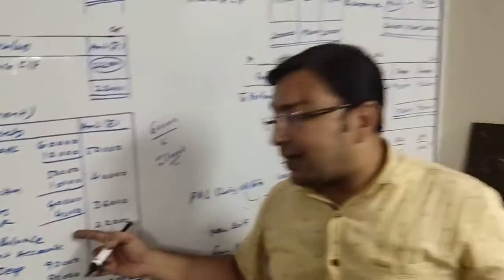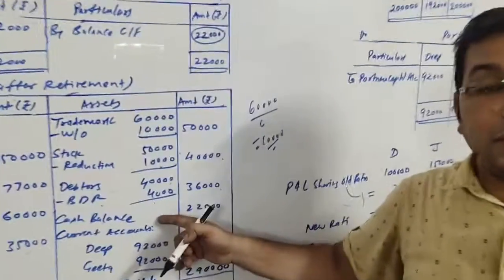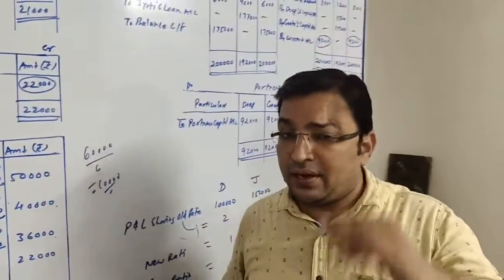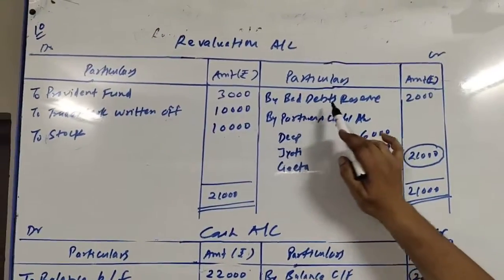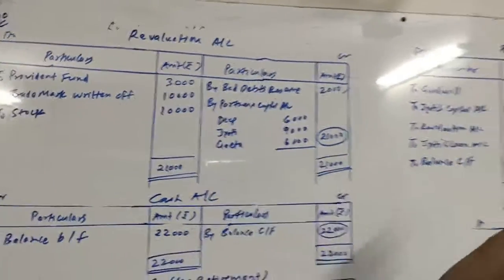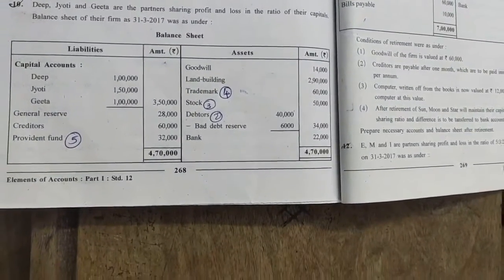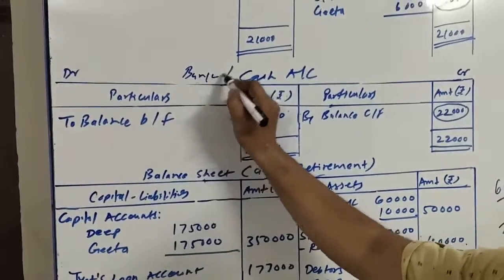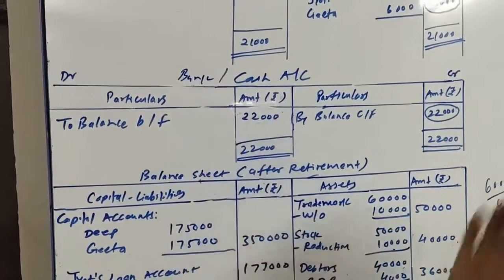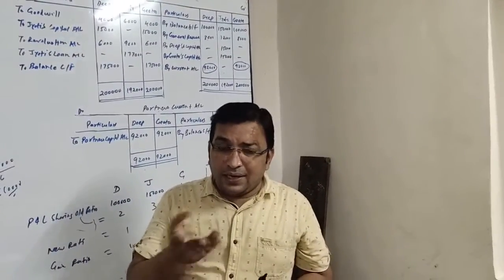Now the reserve already given to us is rupees 6,000, but here it is maintained 4,000. That means 2,000 decrease in the provision. Rupees 2,000 is the decrease in the reserve, so that will be credited to revaluation account. So here at the credit side of revaluation account, by bad debts reserve 2,000. Next, bank rupees 22,000. As the bank balance, we will prepare the cash account, to balance brought down 22,000. So here we have finished with the liability and asset both sides.